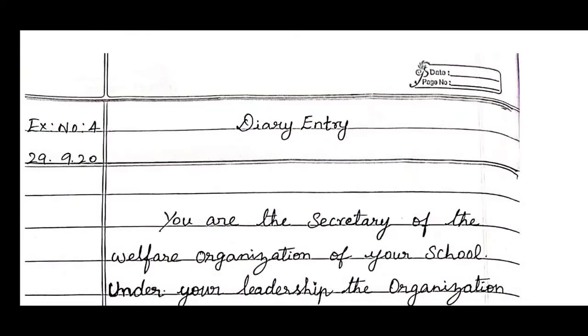Children, let's see the fourth exercise, that is diary entry. Look at the question here. You are the secretary of the welfare organization of your school. Under your leadership, the organization was able to collect a substantial amount for the old age home Help Me.